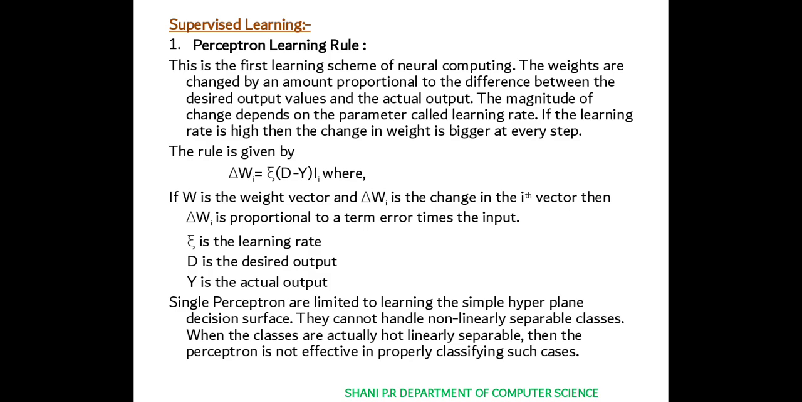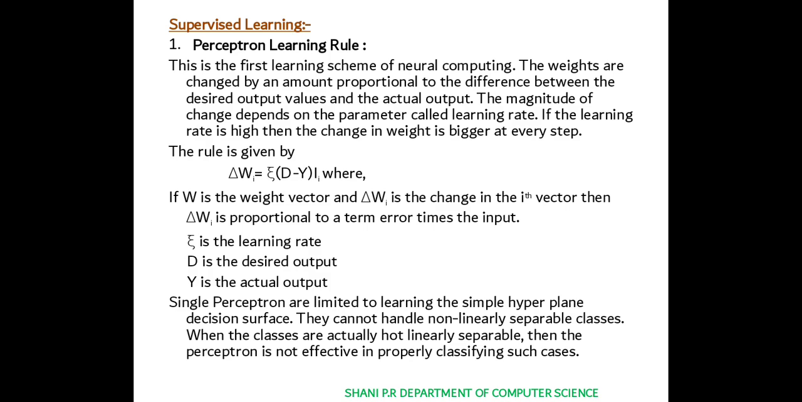Here, if W is the weight vector and delta Wi is the change in the ith weight, then delta Wi is proportional to the error times the input. The symbol here is the learning rate, D is the desired output, and Y is the actual output, which can be obtained from these functions.